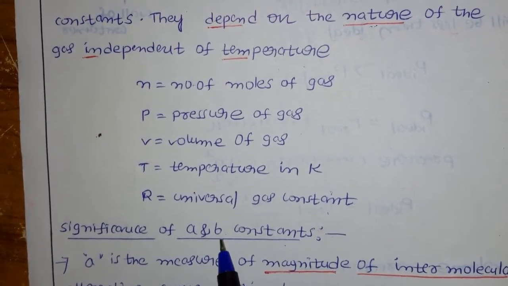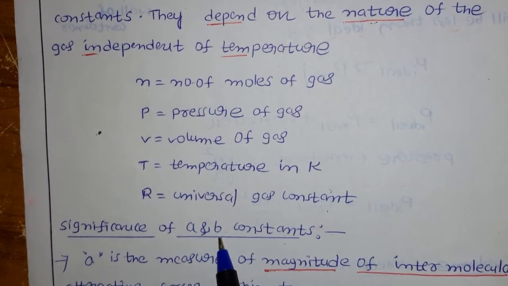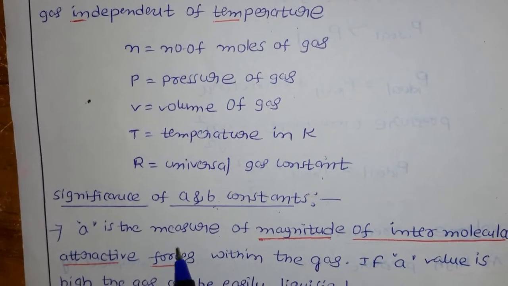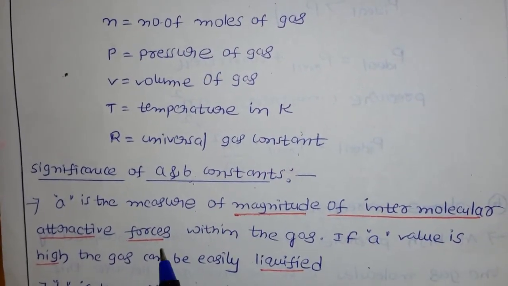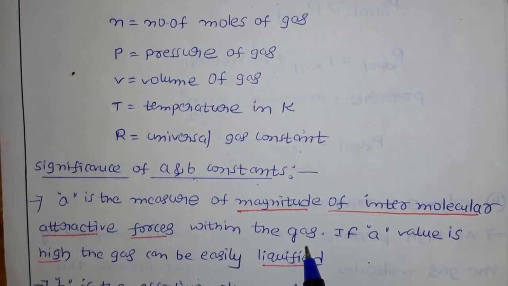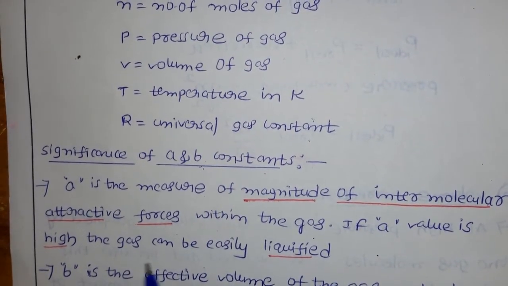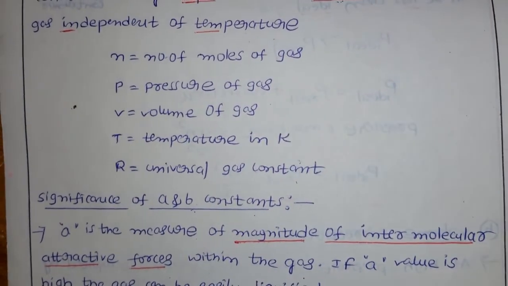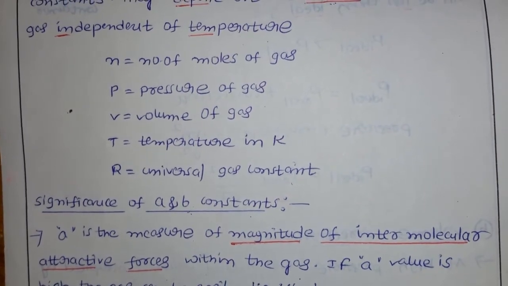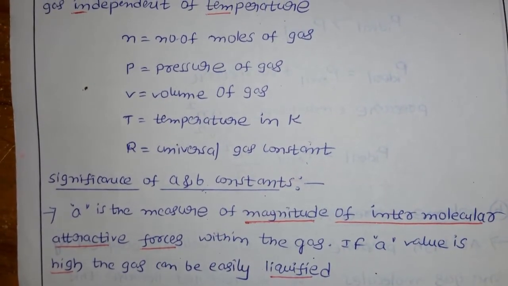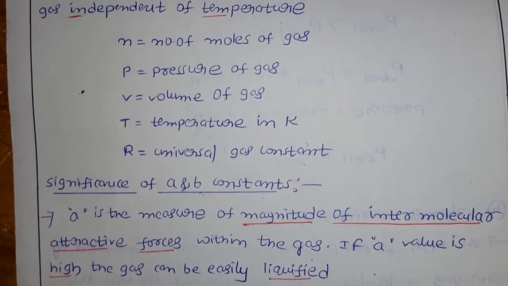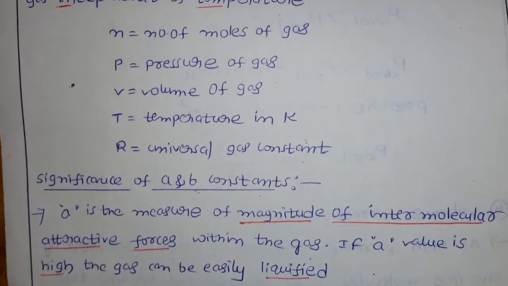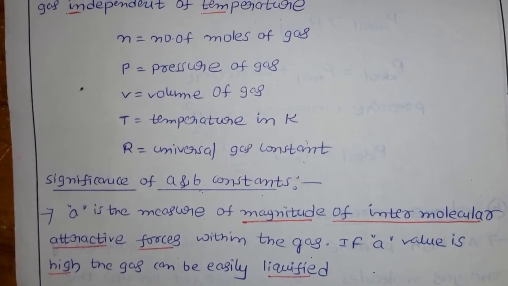Now let us discuss the significance of the A and B constants. These are the Van der Waals constants. What is the significance, the importance of these A and B constants? Let us discuss. A is the measure of the magnitude of intermolecular attractive forces within the gas. If A value is high, the gas can be easily liquefied. What is the meaning of that? Every time we say intermolecular forces are there, then how do you come to know? By seeing the A value. If A value is more, the gas can be easily liquefied.